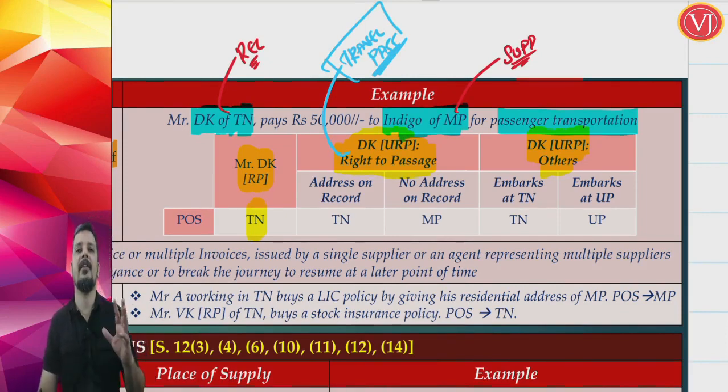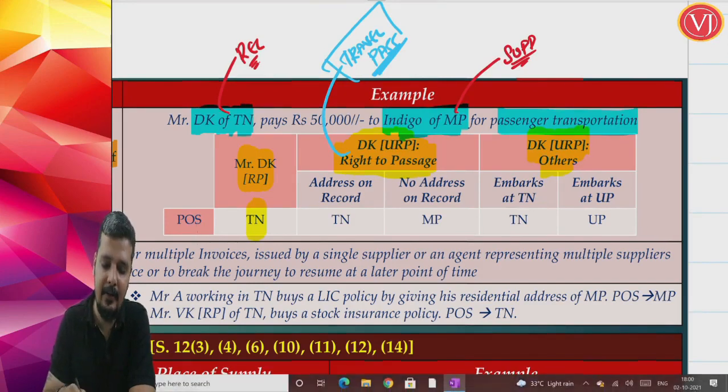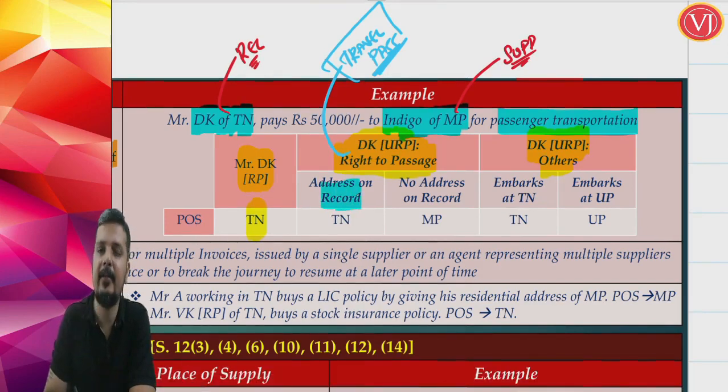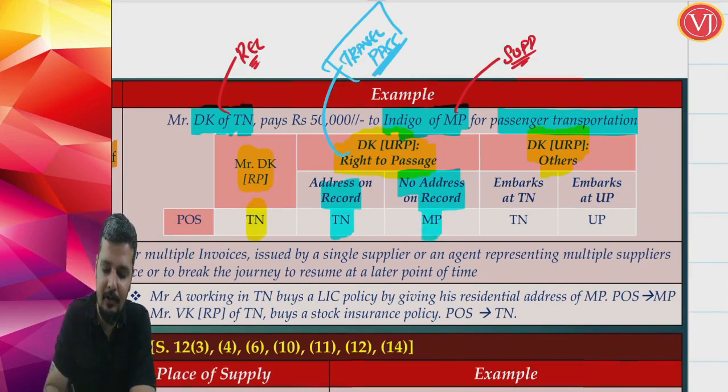You will be paying once in a month or once in 6 months or once in 1 year, and you will be regularly and frequently using it for your travel. If the address of the recipient is on records, then it is the location of the recipient, DK, Tamil Nadu. If the address of the recipient is not on records, then it is the location of the supplier, Indigo, which is in Madhya Pradesh.